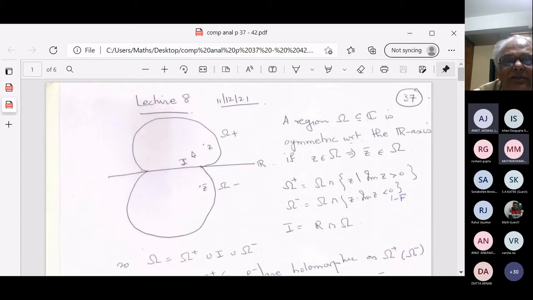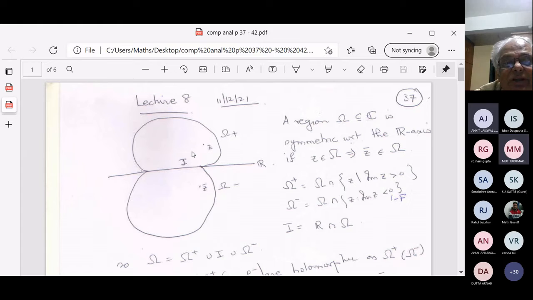Okay, so I is the intersection of omega plus union I and omega minus union I. The functions holomorphic in omega plus and omega minus have continuous extensions to I, so you can only talk about continuity there.